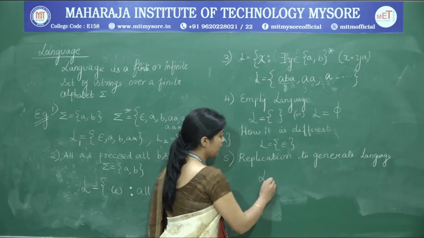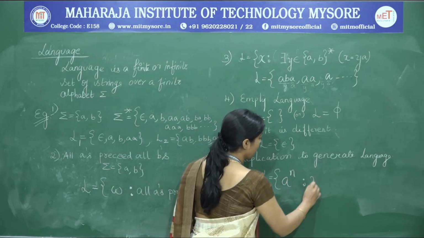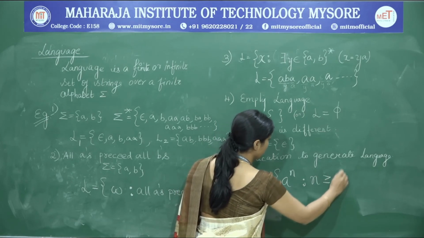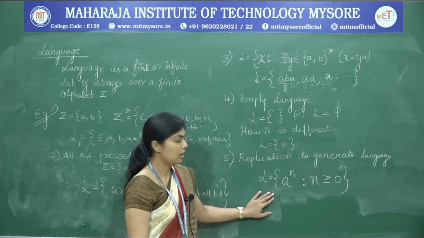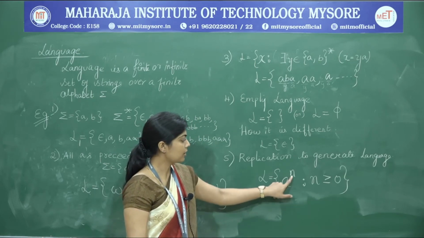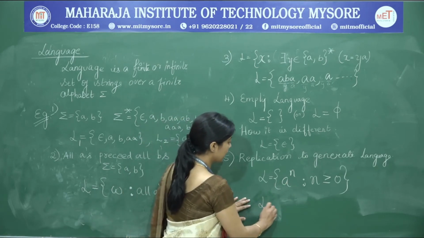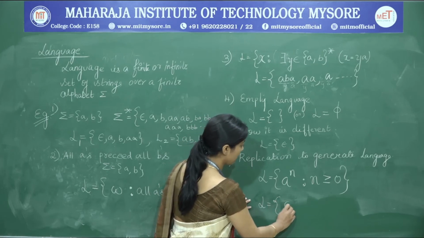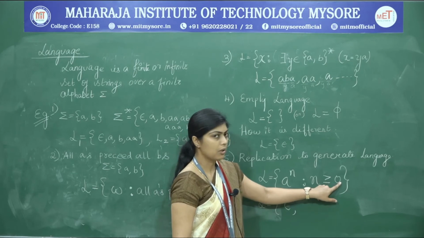One such example is L is equal to a to the power of n, where n is greater than or equal to 0. This form of a language is called a language generator, because it is going to replicate something and start forming the strings. So, the language L will consist of the strings epsilon. Epsilon is taken because n can also be equal to 0.